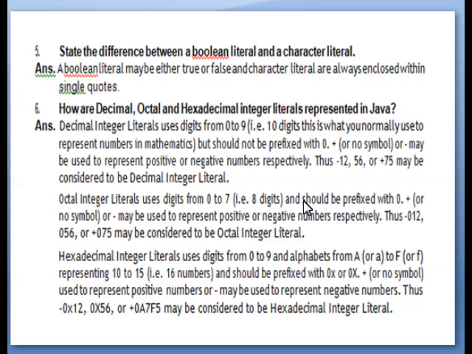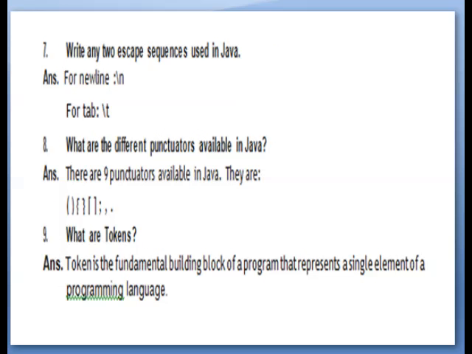Thus, minus 0x12, 0x56 or plus 0xA7F5 may be considered as hexadecimal integer literals. Write any two escape sequences used in Java. Answer: for new line, backslash n; for tab, backslash t.